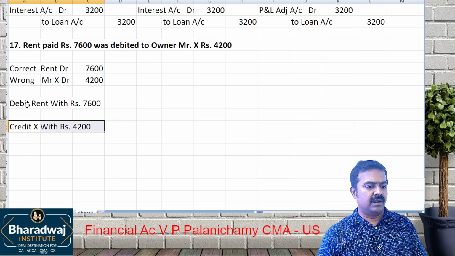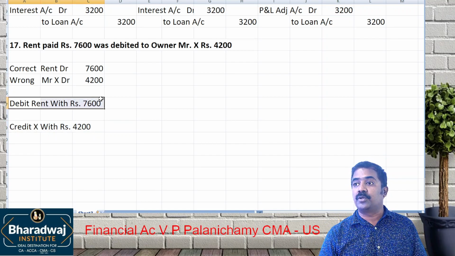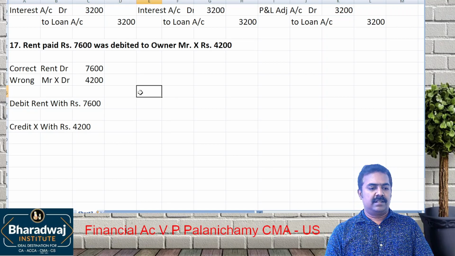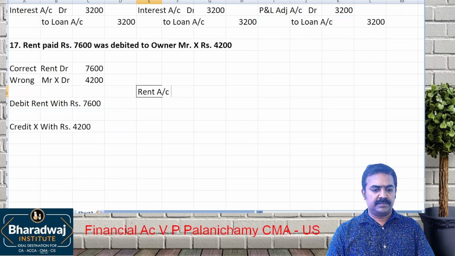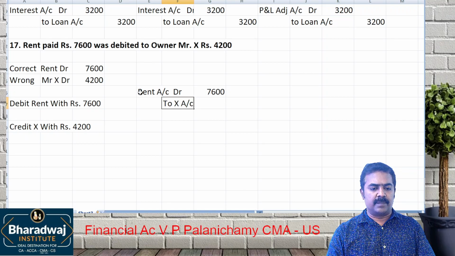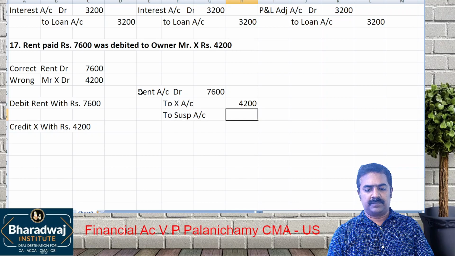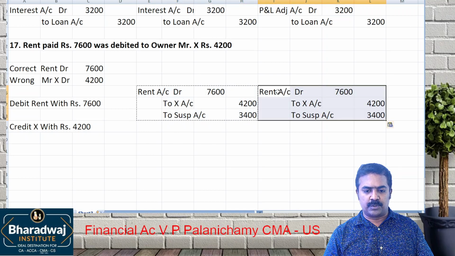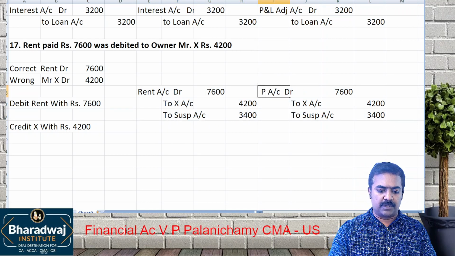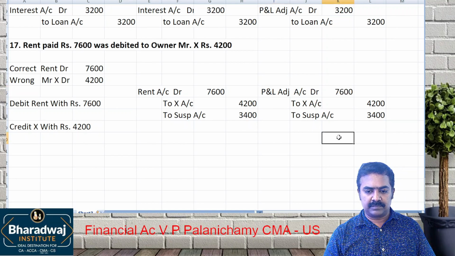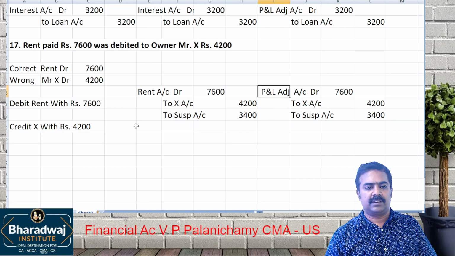Remove that. The rent should be debited. Debit that. Don't use which account? Suspense account. Either after trial balance end up doing rent account data. How much? 7,600 to X account. How much? 4,200. Balance 3,400 will go to suspense account. Same thing will come after final accounts also. But in the place of rent account, we'll use which account? P&L adjustment. P&L adjustment account we'll use. Done?